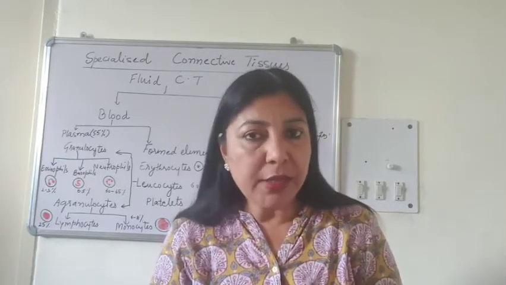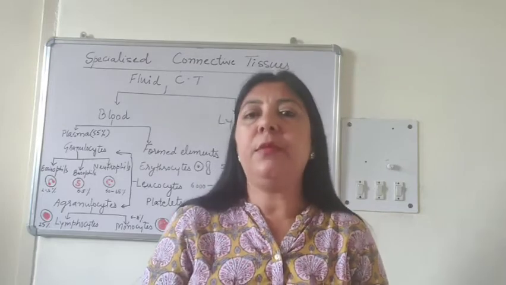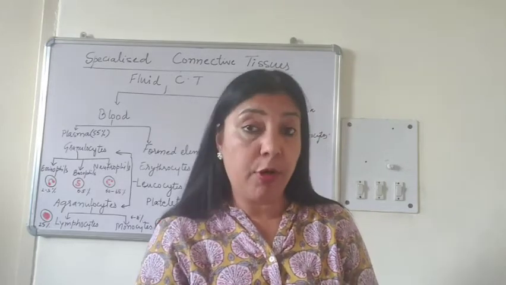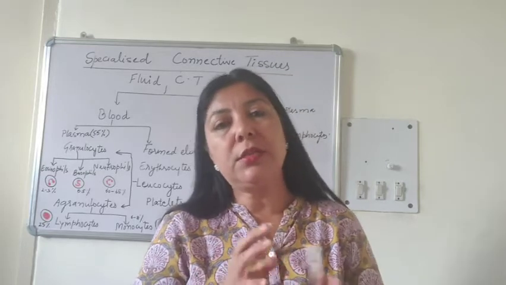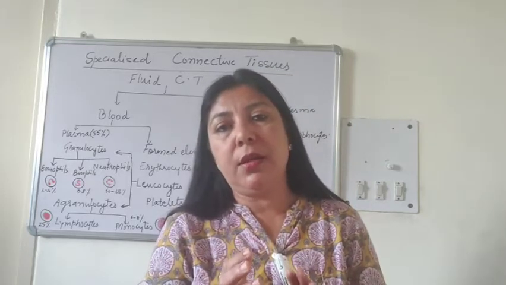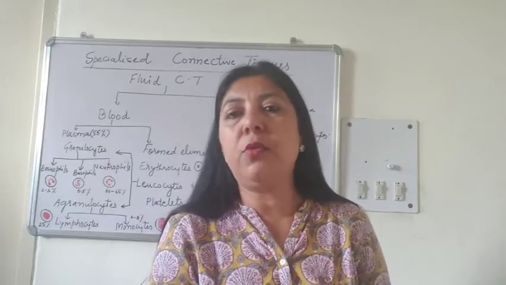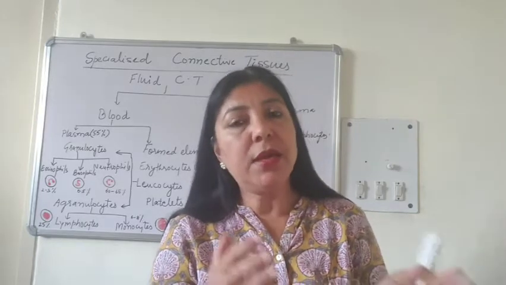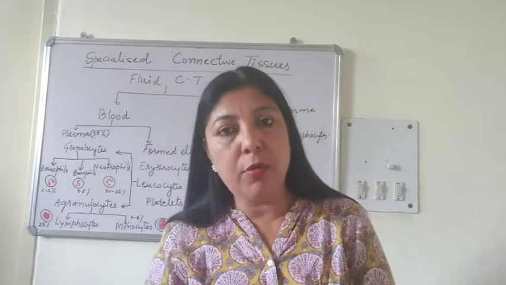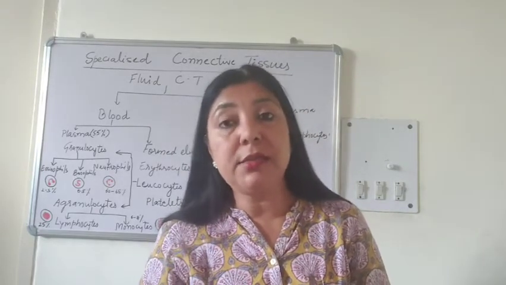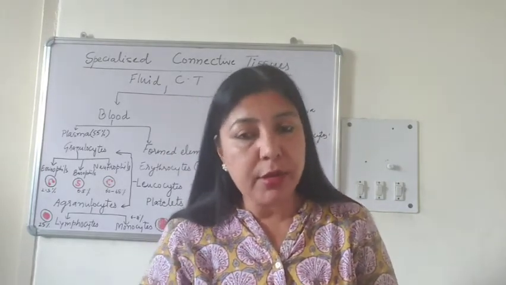Do you know what is the pH of blood? The pH of blood is 7.4, so it is slightly alkaline. All this transportation is done through plasma only. Plasma is responsible for the transportation of different hormones, nutrients, even the excretory byproducts.